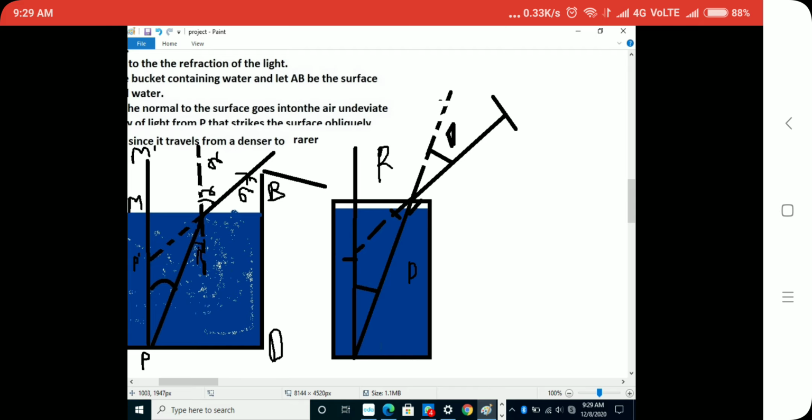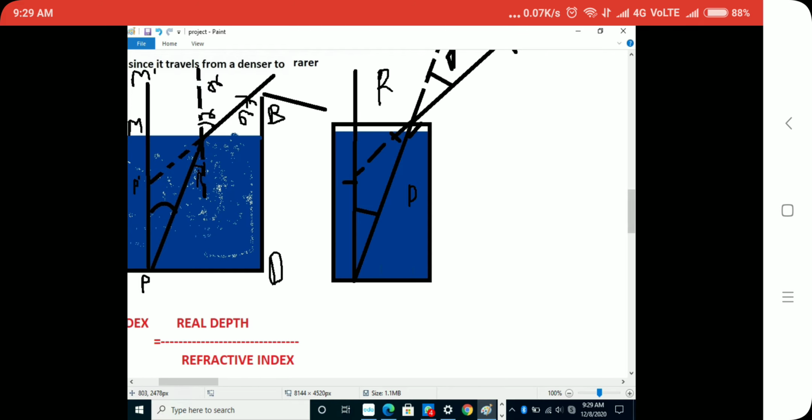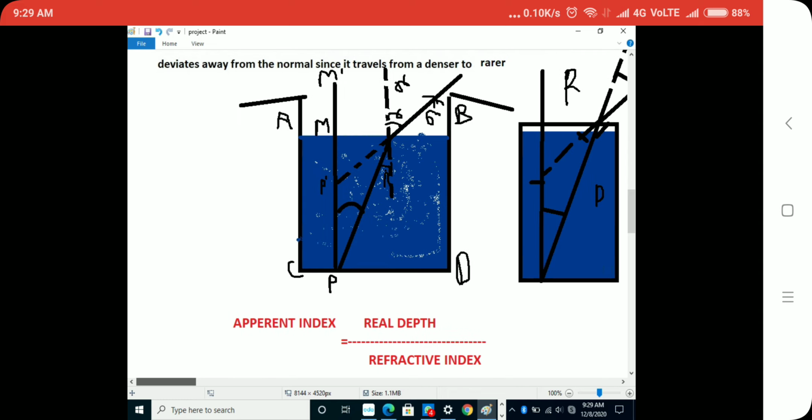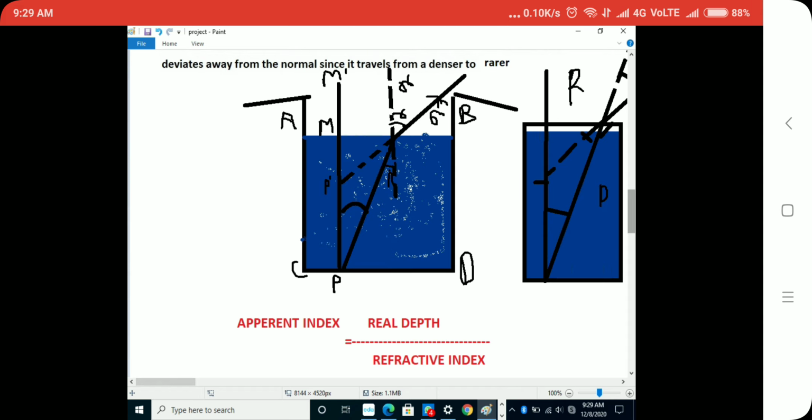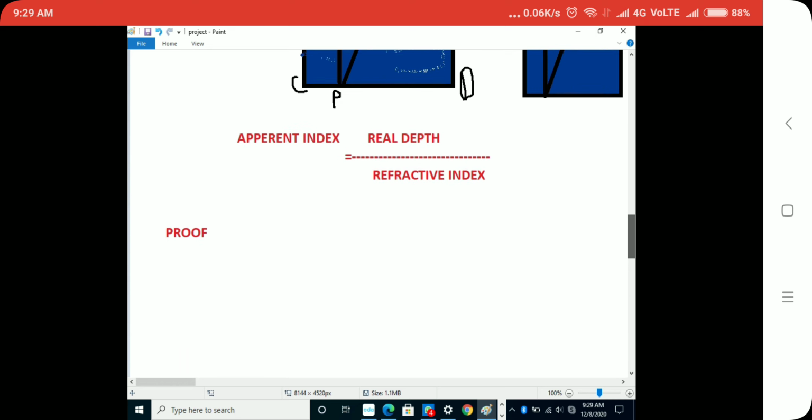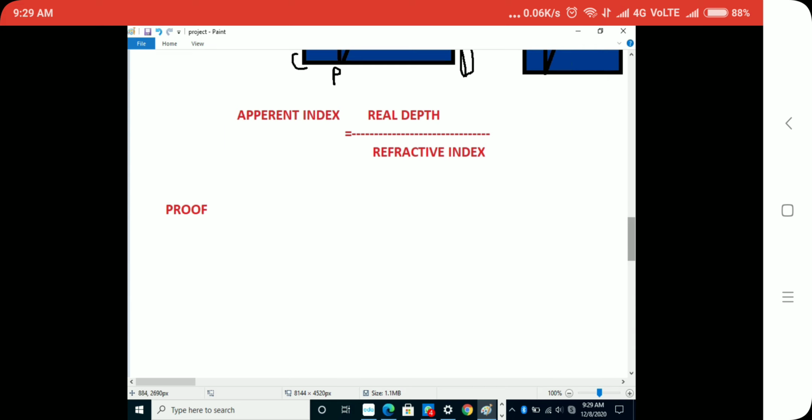Because of this phenomenon we are able to see this, and due to this most children think that the water is shallow, and they go inside it and have an accident there. So you should always take care because you have learned it already.